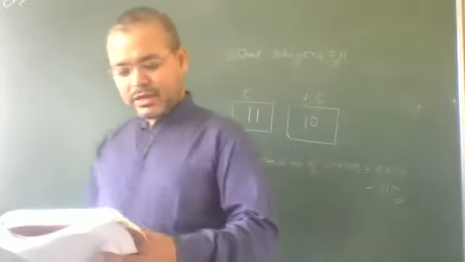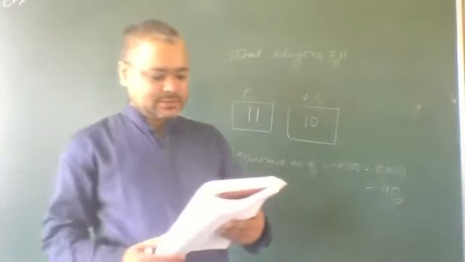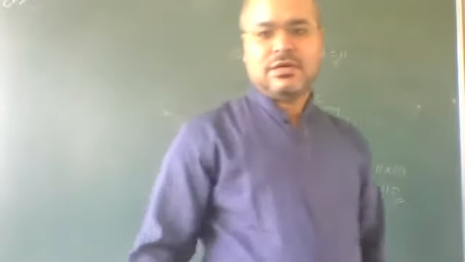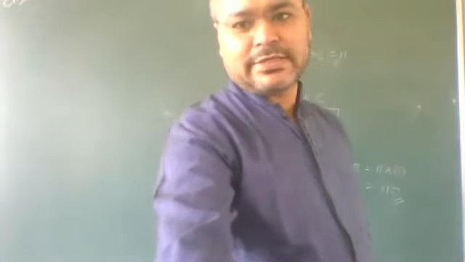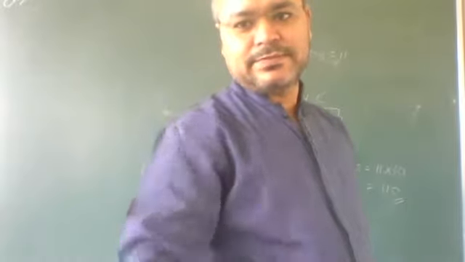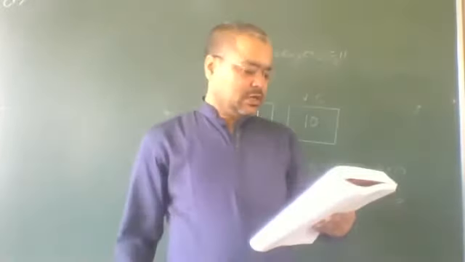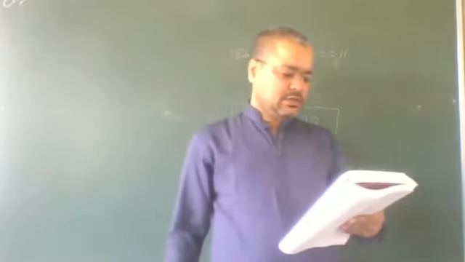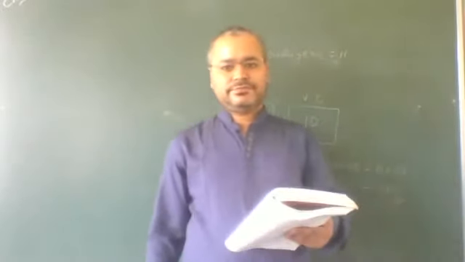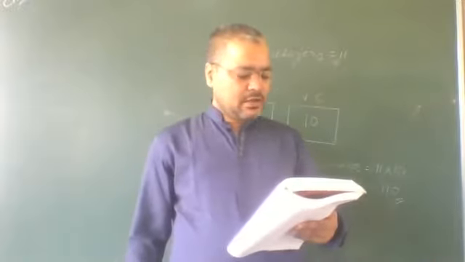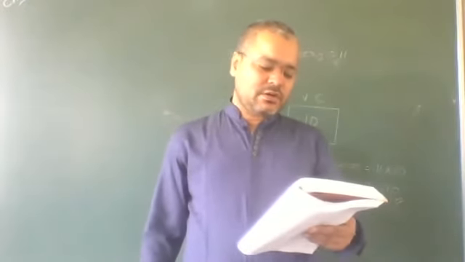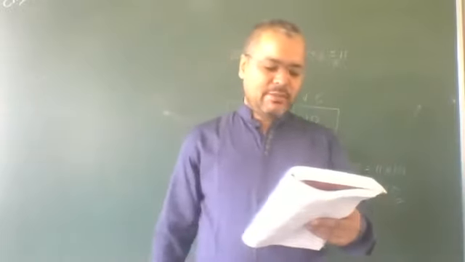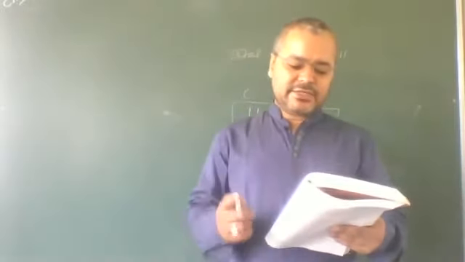Now question number third. Lata wants to go abroad by air and return by ship.